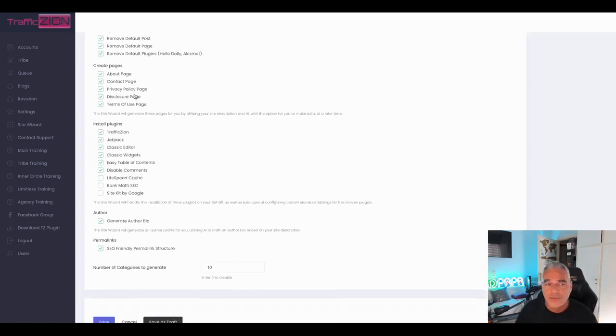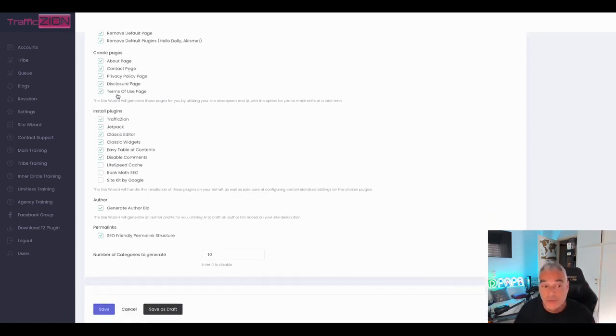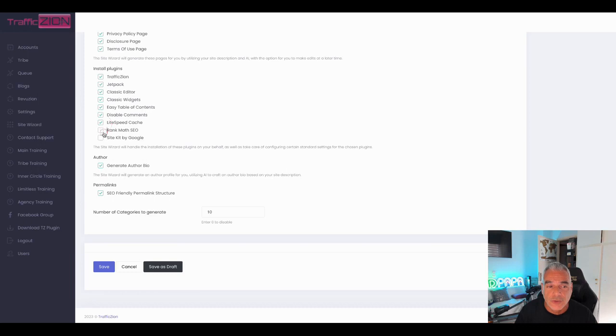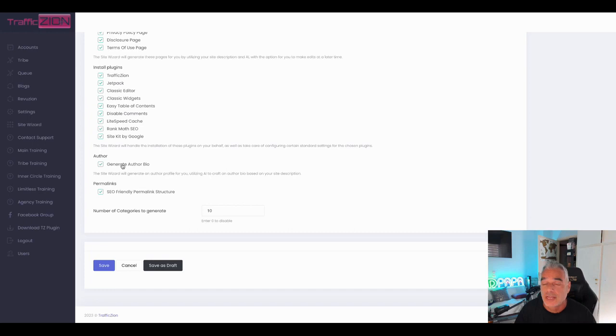It creates pages like the about, contact, everything that you need, and then it installs all these plugins for you so that they're essential. And Trafficzion is going to be installed, Jetpack, and you don't even have to go do it manually. It's all done for you. It creates an author bio, and also creates permalinks for your SEO ranking and stuff like that. It also creates categories for you.